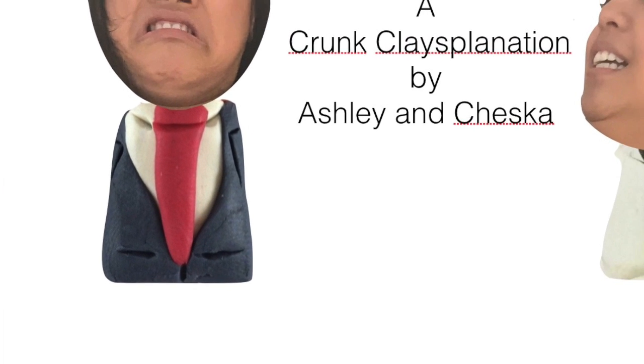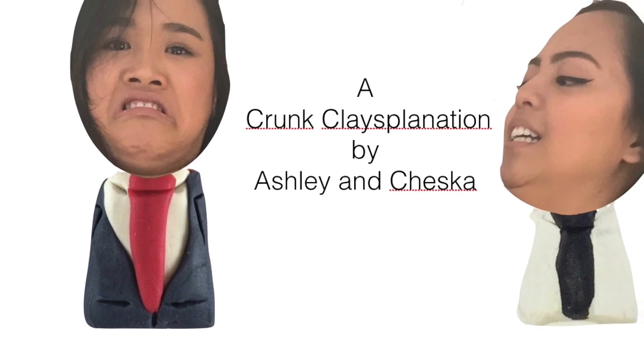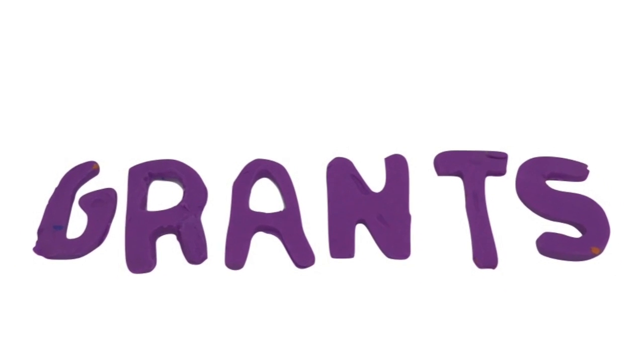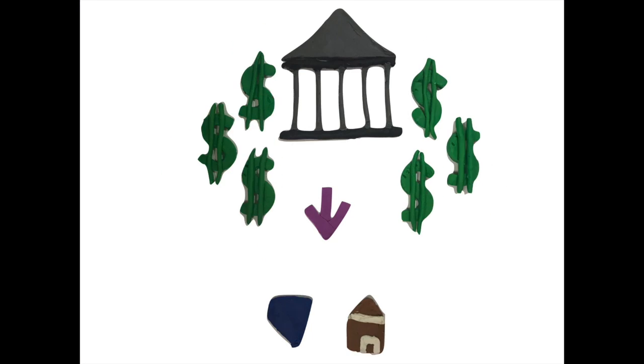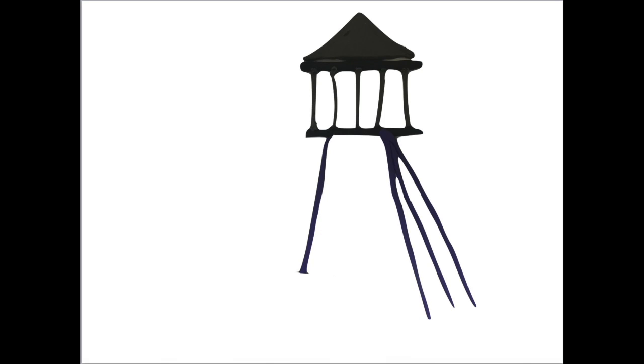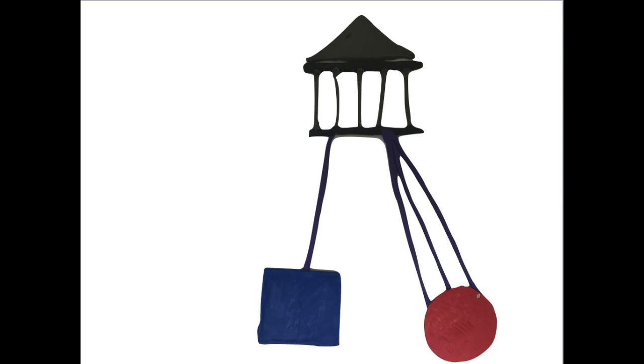A Clayspanation on block grants, categorical grants, and unfunded and funded mandates. There are two types of grants that the federal government gives to local and state governments to complete specific actions or support certain programs. The two types of grants are called block grants and categorical grants.